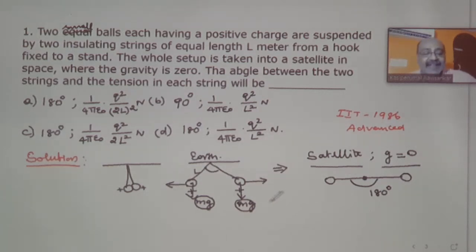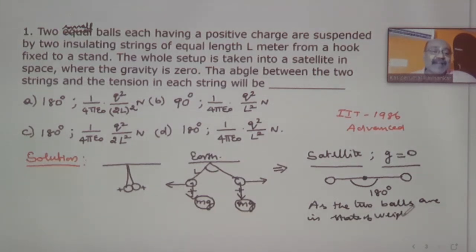As the two balls are in the state of weightlessness, there is no gravity acting.